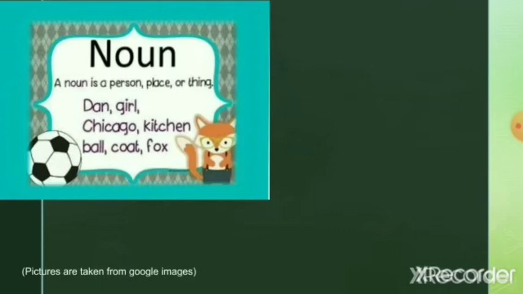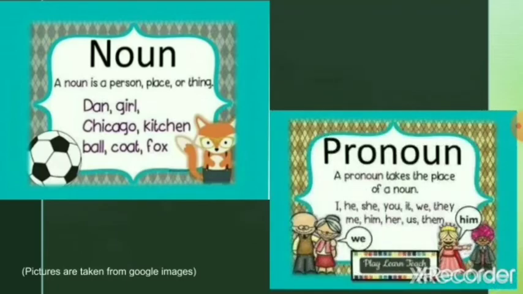Now, if these are nouns, then what are pronouns? A pronoun is a word that you use instead of a noun. Examples are I, he, she, you, it, we, they, me, him, her, us, them. Don't you remember? Okay, let me make it more clear.